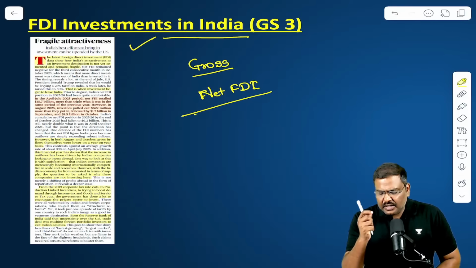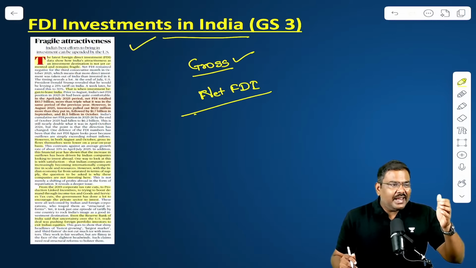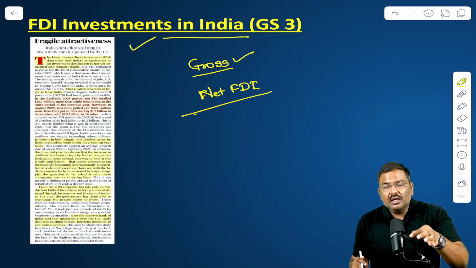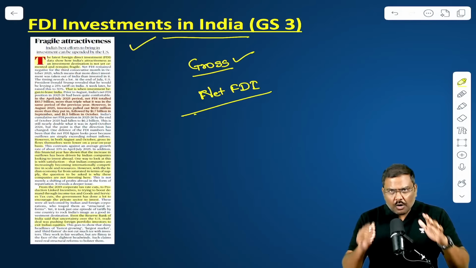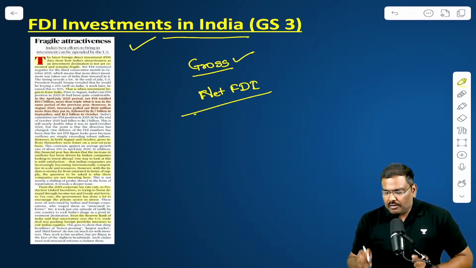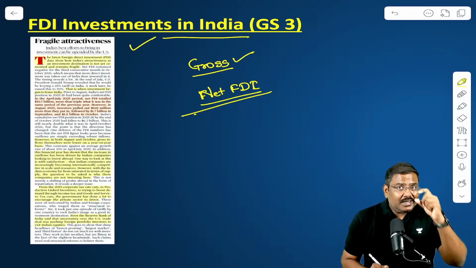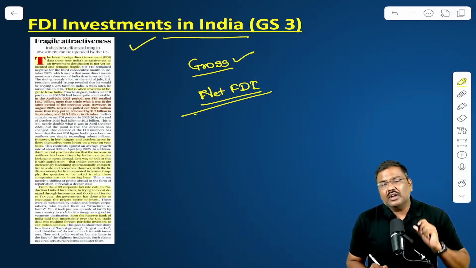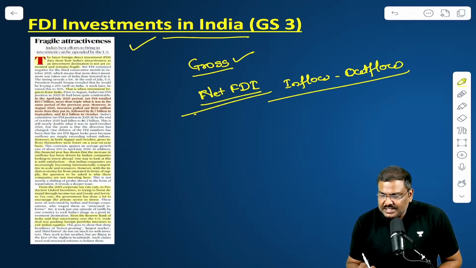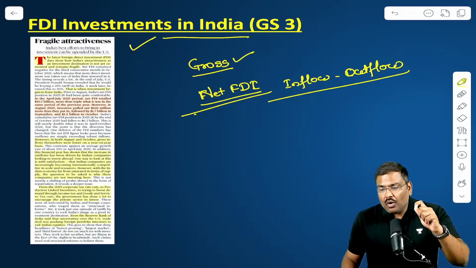What is the basic difference? Gross FDI simply takes into consideration how much foreign direct investment comes into India. Whereas net FDI will adjust the total inflow of FDI with the outflow of FDI. Is everybody okay? The inflow of FDI will be adjusted with the outflow of FDI.